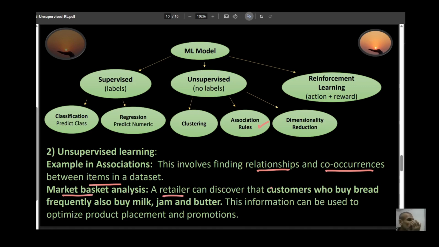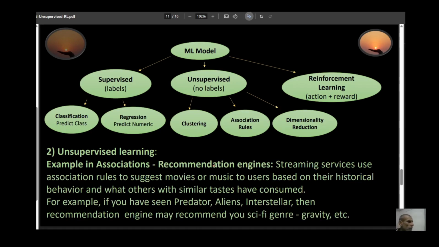Suppose a retailer discovers that customers who buy bread also frequently buy milk, jam, and butter. Now, this information the retailer can use to optimize product placement and promotion. Maybe he can put bread, butter, milk, jam all together at one spot. Another example of association would be in recommendation engines.